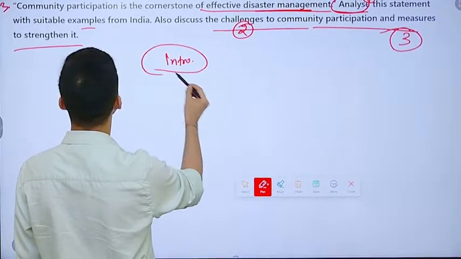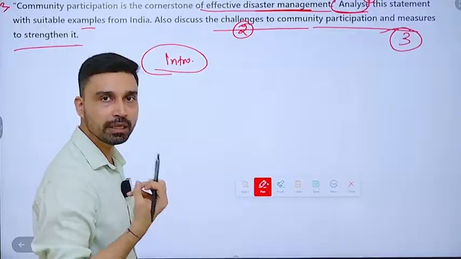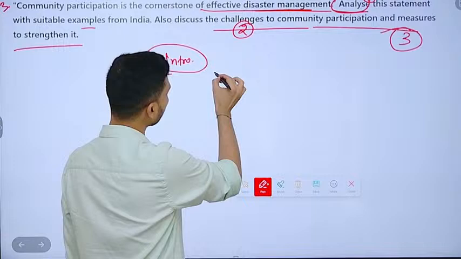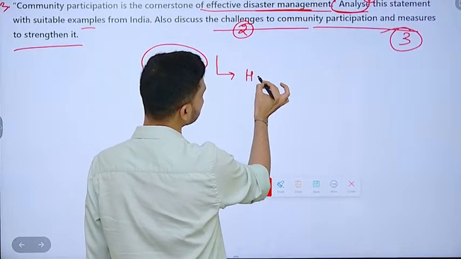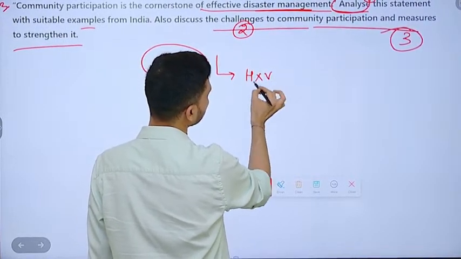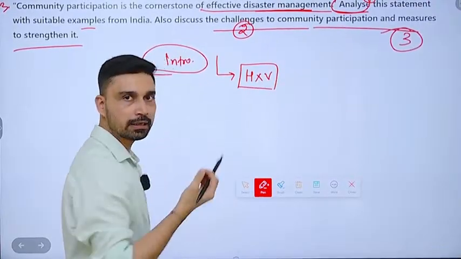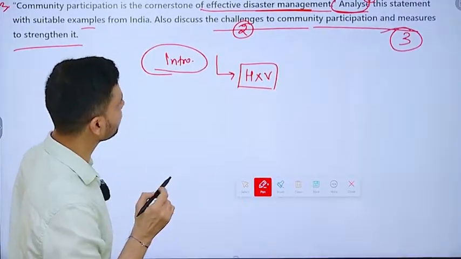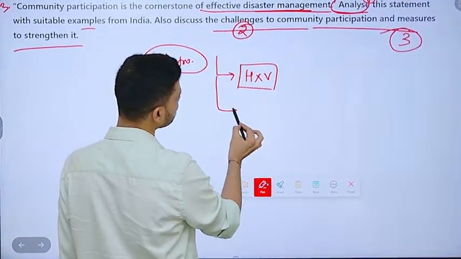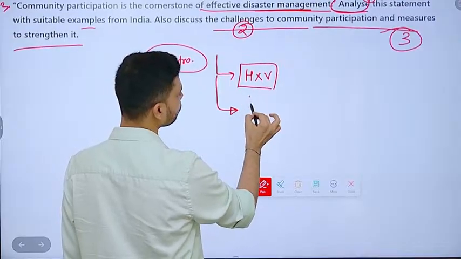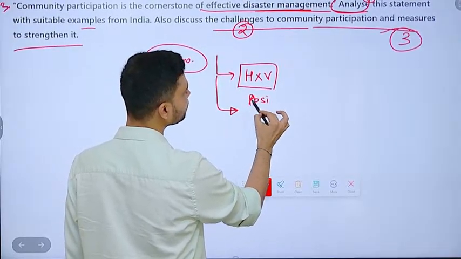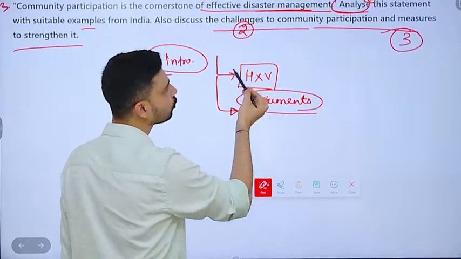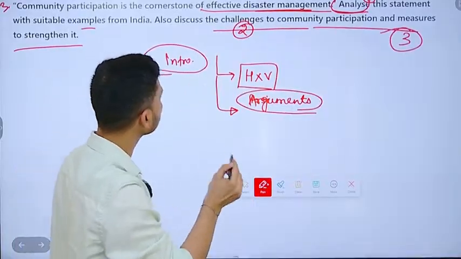What do you understand by the term disaster management as such? Why is community participation a central idea in disaster management? Now, when you talk about disaster, we know that it is directly a result of three things: hazard, then you have vulnerability. Greater the extent of hazard, higher the vulnerability of population, higher is the chance of disaster taking place there. So why is community participation required? Several reasons are there, right? So positive effects, or arguments in favor. What are the arguments you can give in favor of ensuring this community participation in disaster management?